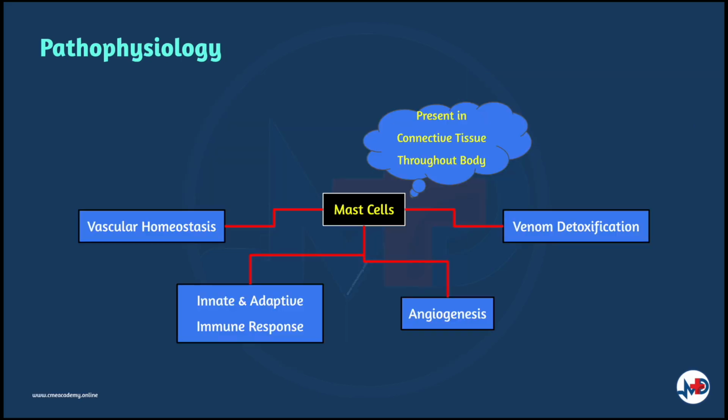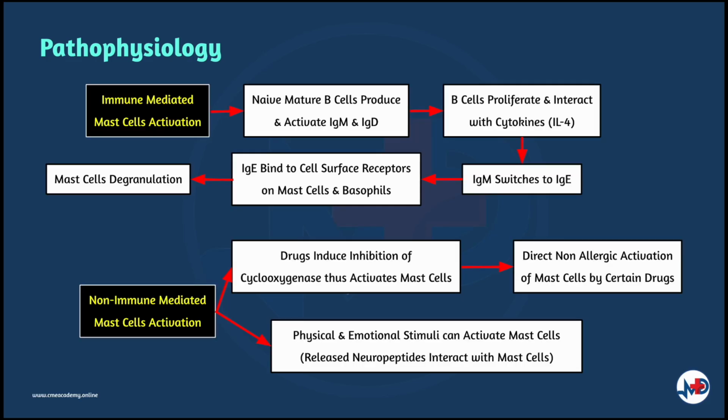Physiologically, mast cells are immune cells that are present in connective tissues throughout the body. They have multiple functions, including vascular homeostasis, innate and adaptive immune response, angiogenesis, and venom detoxification. In urticaria, there is immune and non-immune mediated mast cell activation. Immune-mediated mast cell activation is a type 1 hypersensitivity reaction.